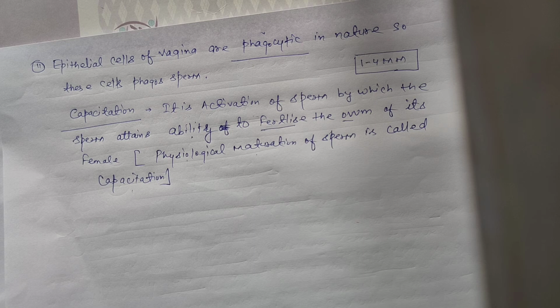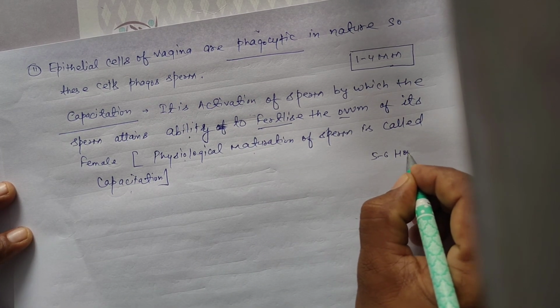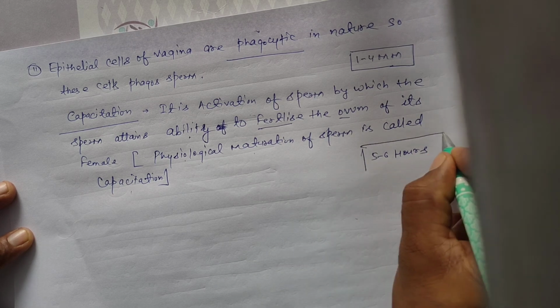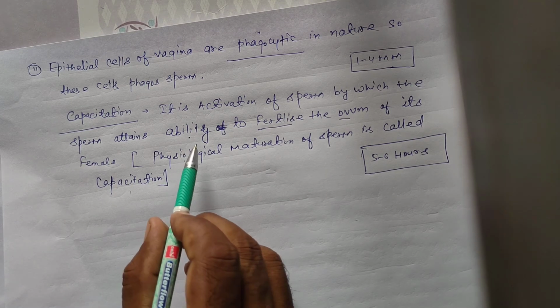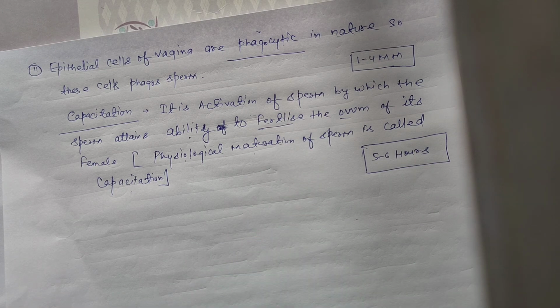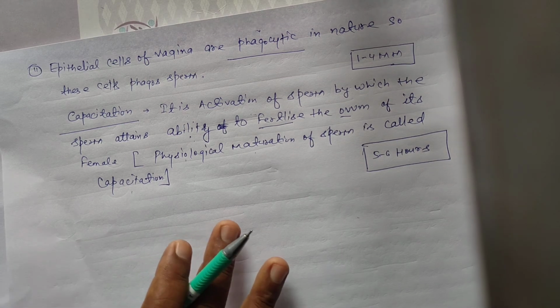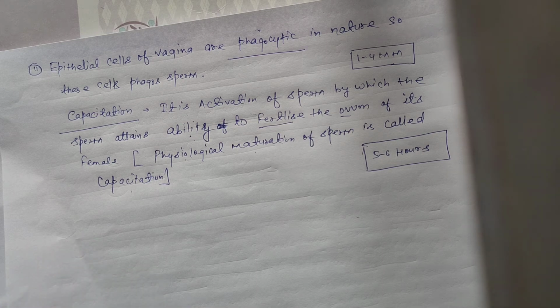In healthy male humans, the capacitation process is completed in 5 to 6 hours. Once again, in healthy male humans, capacitation, it means ability to fertilize the ovums, takes 5 to 6 hours. So the first step of fertilization is completed.